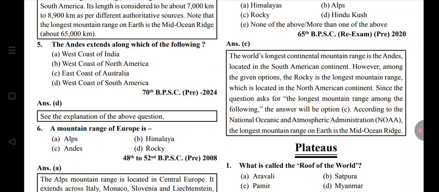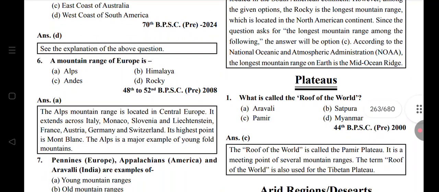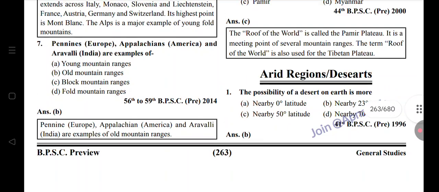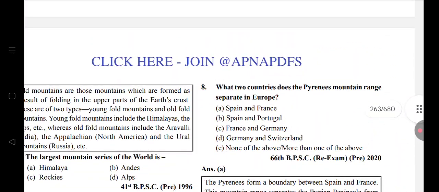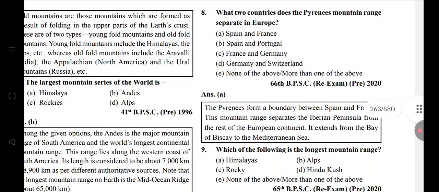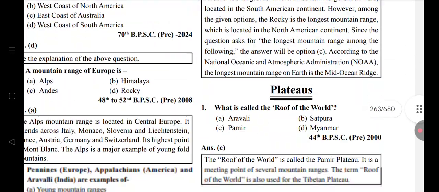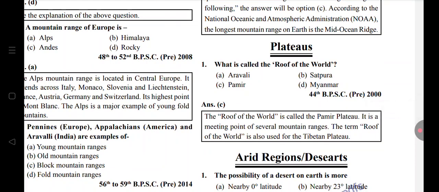Mountain range of Europe is the Alps. Pyrenees in Europe, Appalachian in America, Aravalli in India are examples of old mountain ranges. Pyrenees mountain range separates two countries in South Europe: Spain and France. Which of the following is the longest mountain range? Rocky. Roof of the world: Pamir.